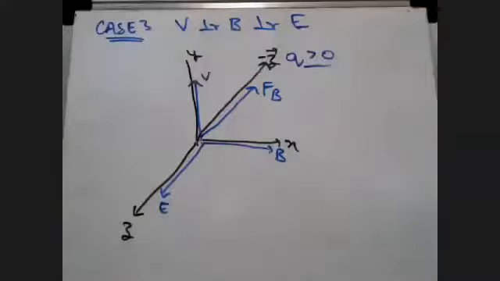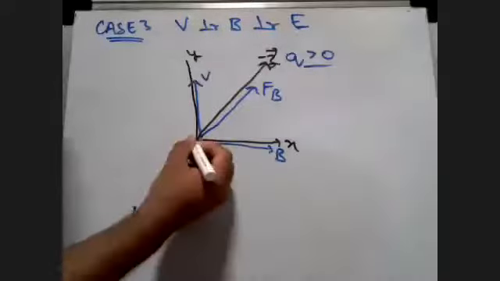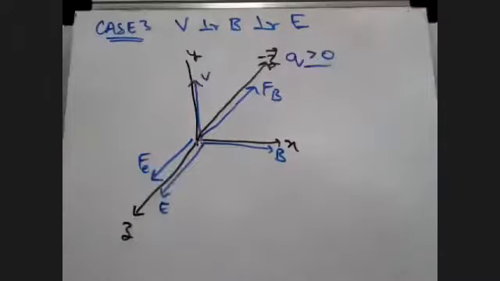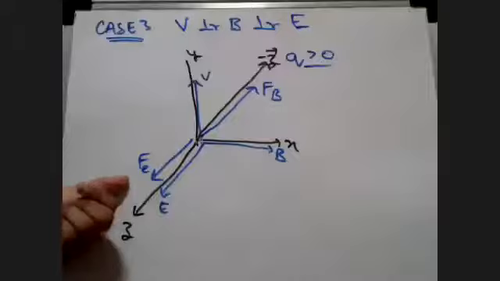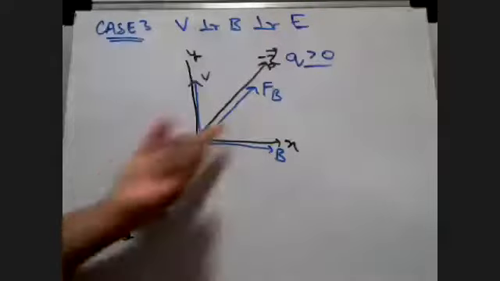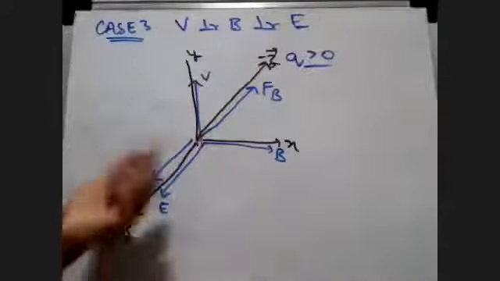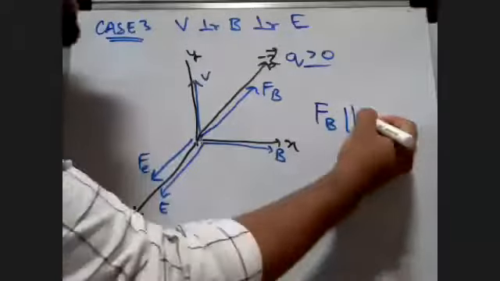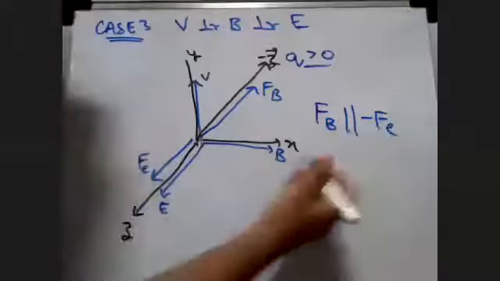But where will be the force on the charge due to the electric field, students? It will be towards the electric field itself. Yes or no? Yes, sir. Students, can you see that the electric field and magnetic field forces are in opposite directions? FB is anti-parallel with FE here. Both are parallel to each other.